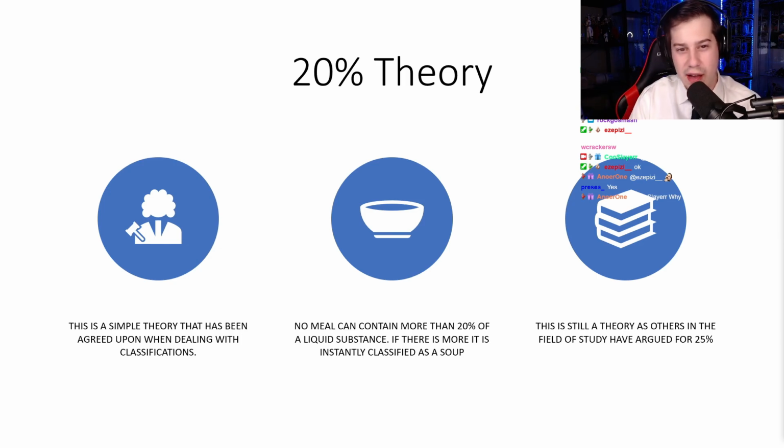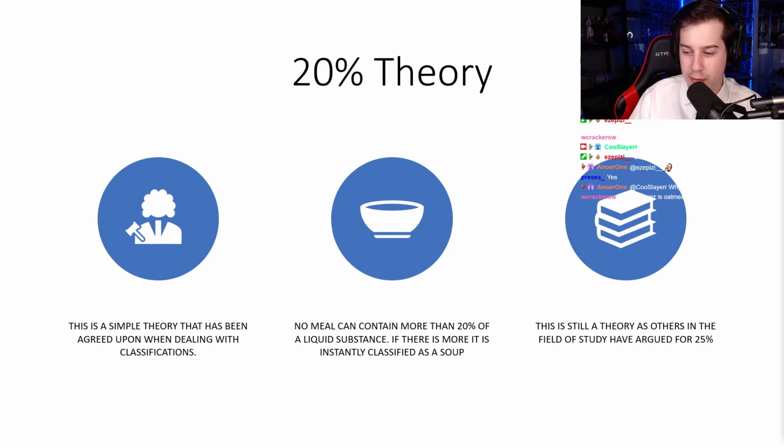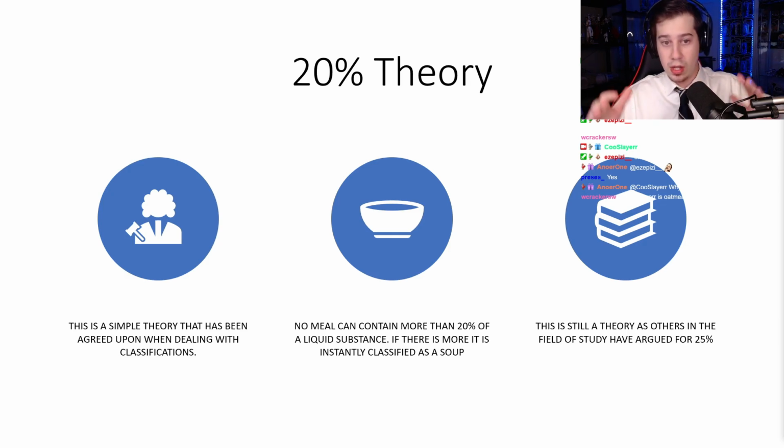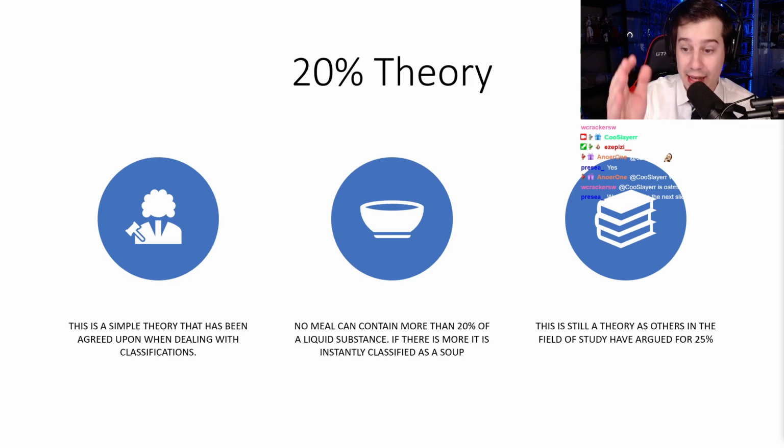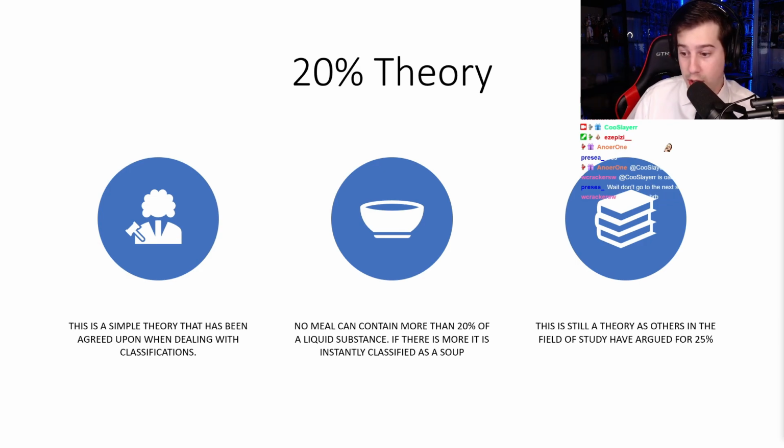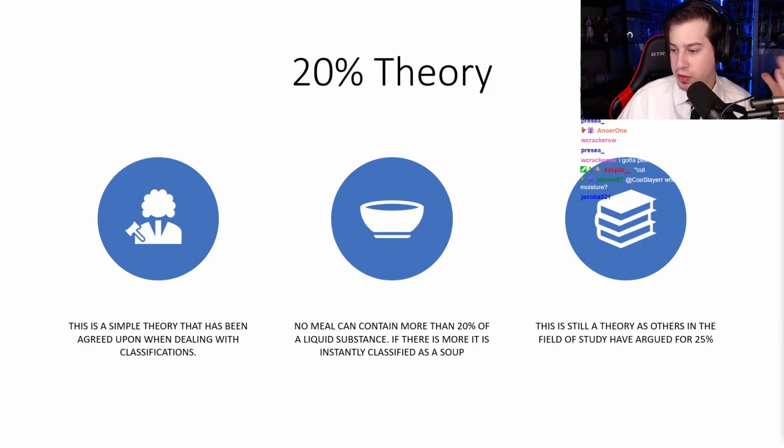So less than 20%, you still have like your pasta and stuff. And then anything more than that, sometimes people can like a little bit more. 20% is what we agreed upon. 25%, just, I'm not with it. That's a good question, Cracker. Is oatmeal soup? Hold that question and ask me when we go over soup. Does everybody have this written down? Like I said, this plays a very, very important role in the rest of the classifications we go over. This is huge. This is going to be a main part of your test. Huge. When you say liquid, do you mean broth or moisture?